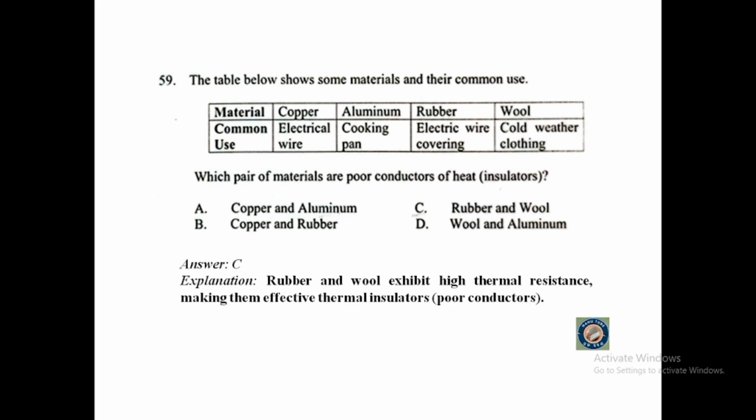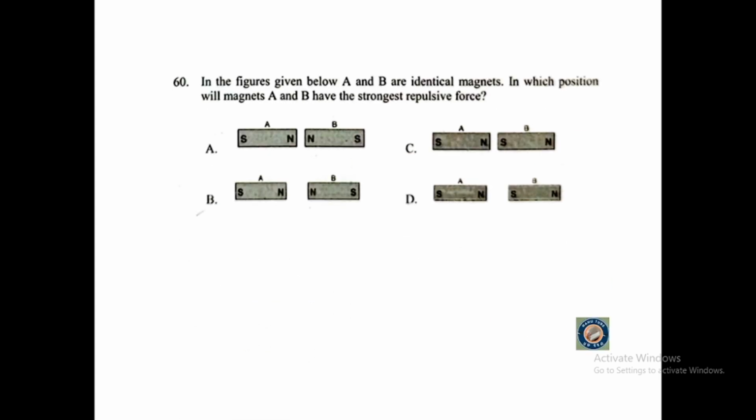To the last question of part 3, question number 60, which says, in the figure given below, A and B are identical magnets. In which position will magnet A and B have the strongest repulsive force?